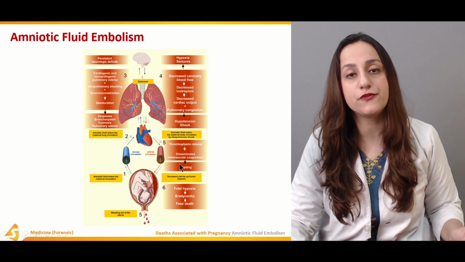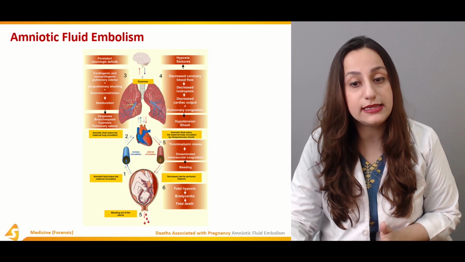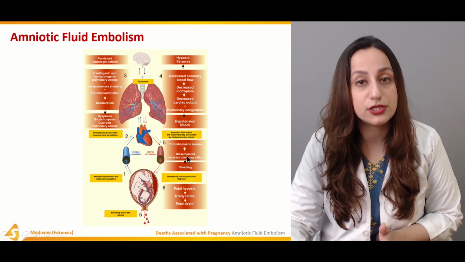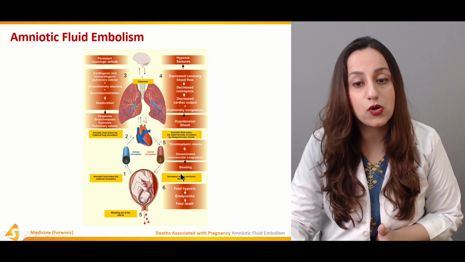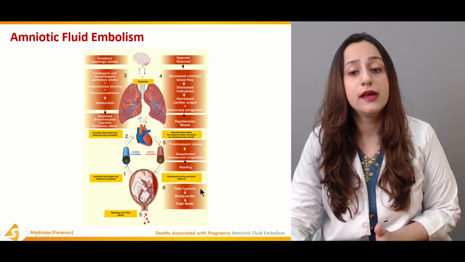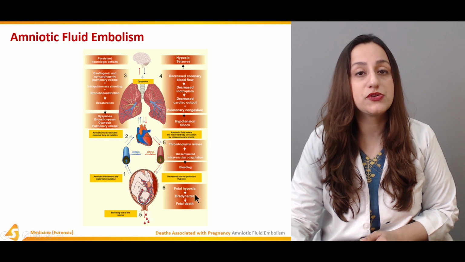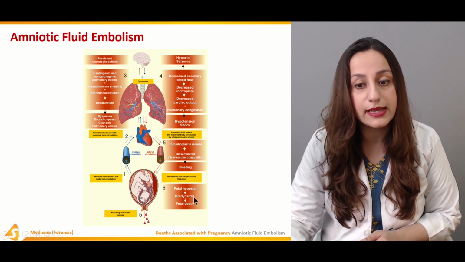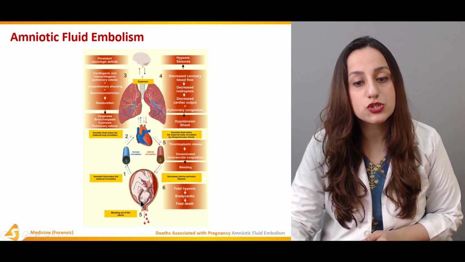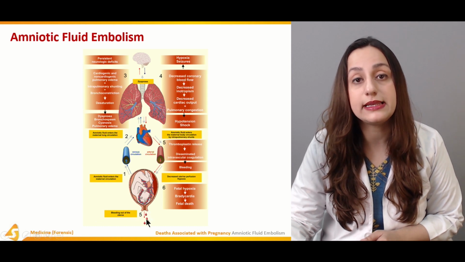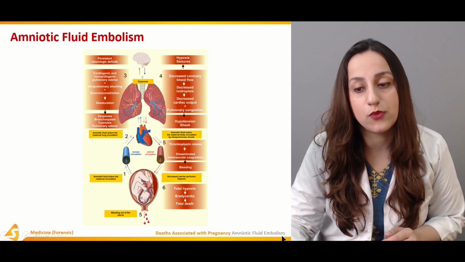So once the amniotic fluid has entered the circulation, it is going to end up in another complication, that is DIC, and DIC is going to lead to hemorrhage. That is another leading cause of maternal deaths, that is the bleeding or hemorrhage. What will happen to the fetus? The fetus will go into fetal hypoxia, and that will result in bradycardia, that is a low heart rate, and that is going to result in fetal death. So bleeding of the uterus is the final complication that we deal with after the amniotic fluid embolism has taken place.